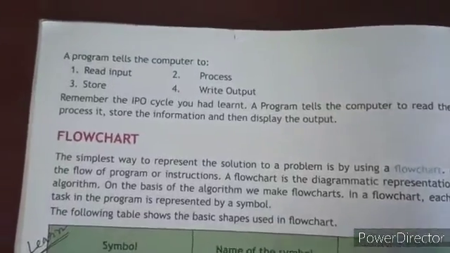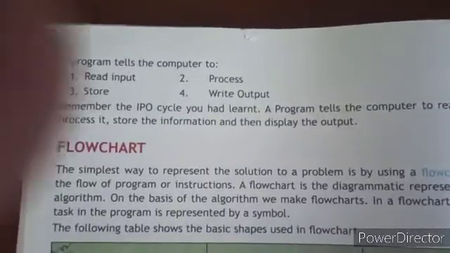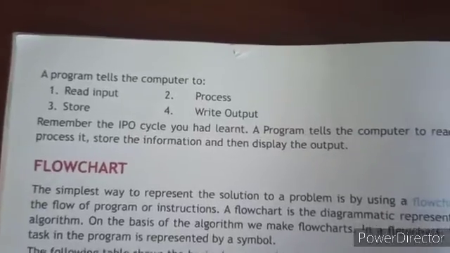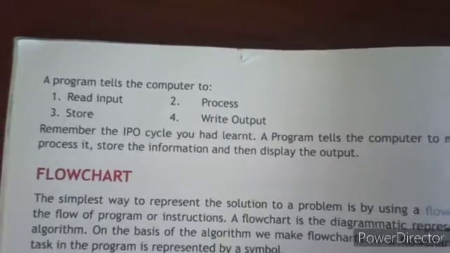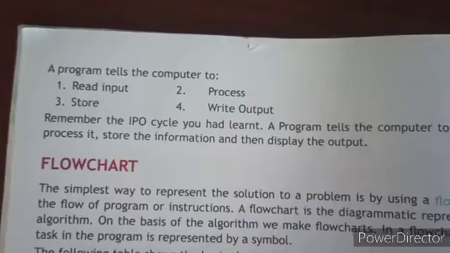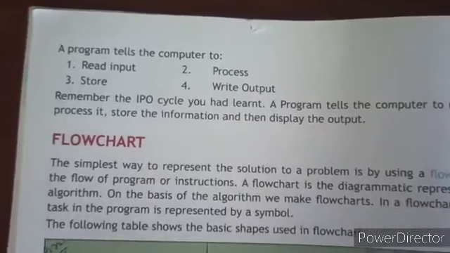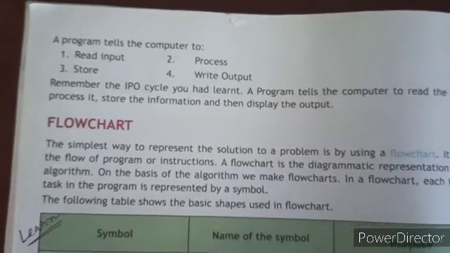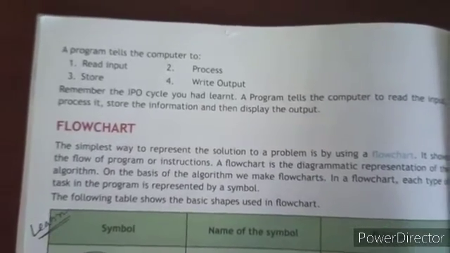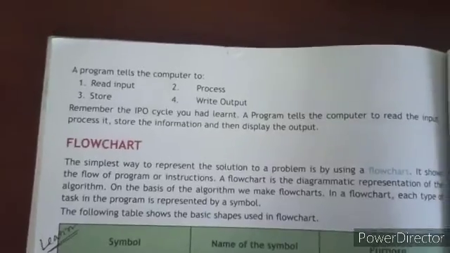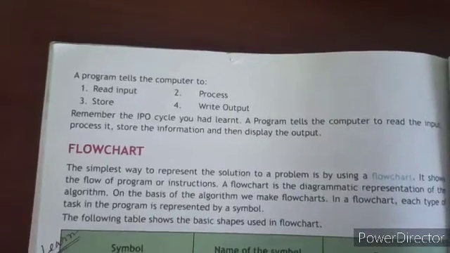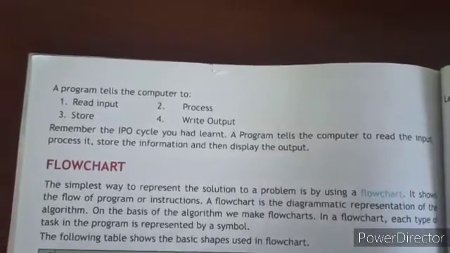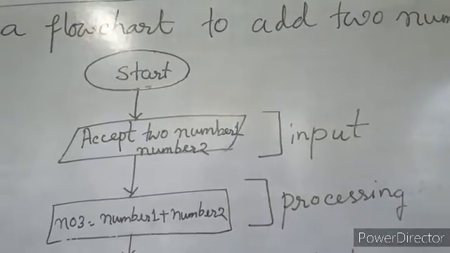Students, as you know, in every program there are 4 parts. First the program accepts or reads the input, then it processes the things according to the instructions you have given, then it gives you the output. If needed, it also stores those things for future use. In the same way I have drawn a flow chart here. I am showing you how to do the flow chart using the symbols we discussed in the last class.